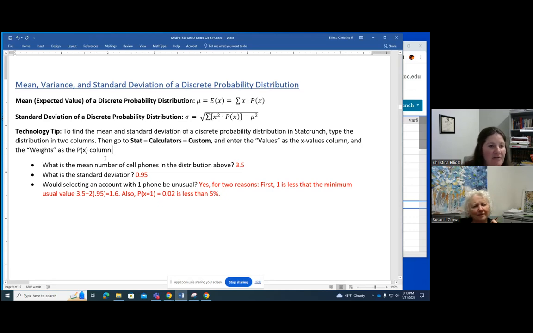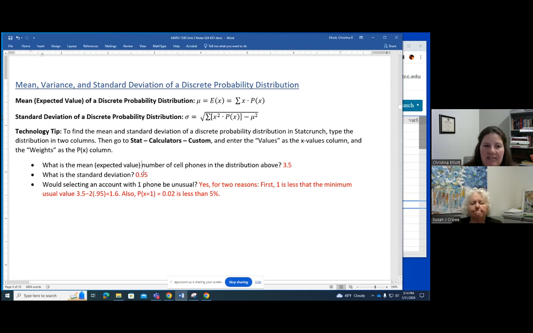So I have that table for the cell phones in StatCrunch. And I wanted to also point out that the mean is also called the expected value. The mean and the expected value are the same thing.